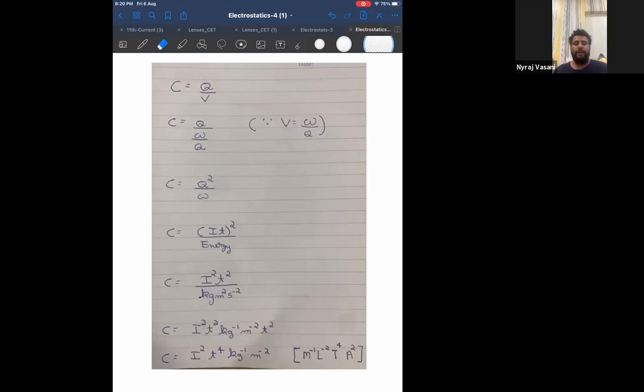Once you're done, please put a dot indicating that you have understood. Or if you're not getting it also, let me know.